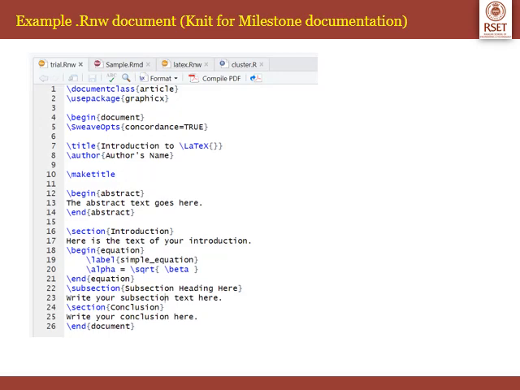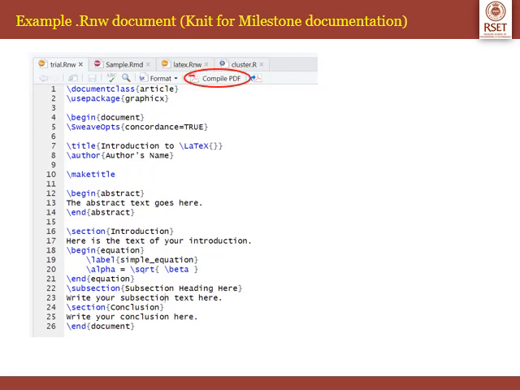Then the remaining part from title, that is line number 7, I had keyed in. I just chose one sample LaTeX file from the internet and pasted it there. That is introduction to LaTeX, author's name, maketitle, begin abstract. In line number 12, I have begin abstract, line 13, abstract text goes here, line 14, end abstract, and so on. So we have some LaTeX code.